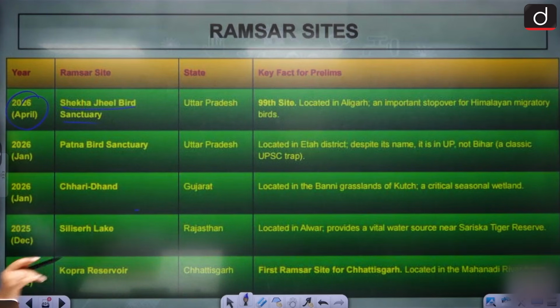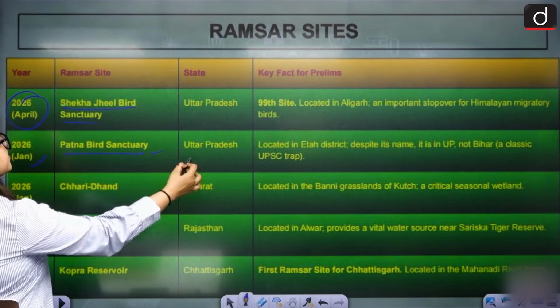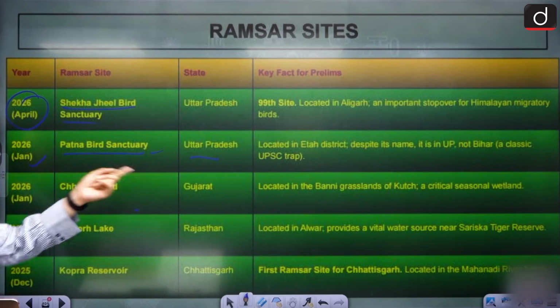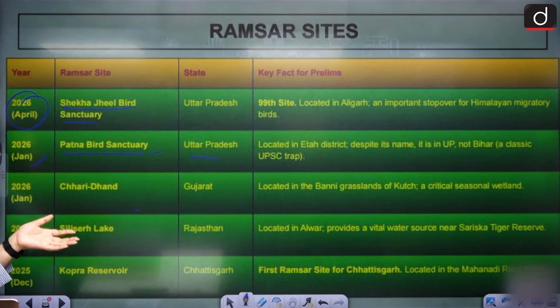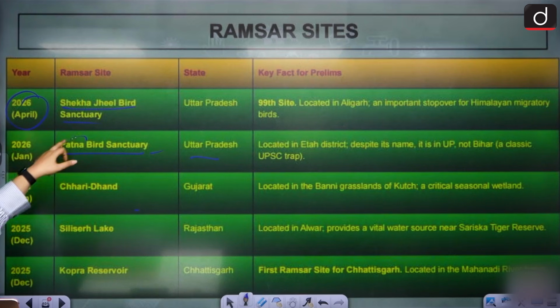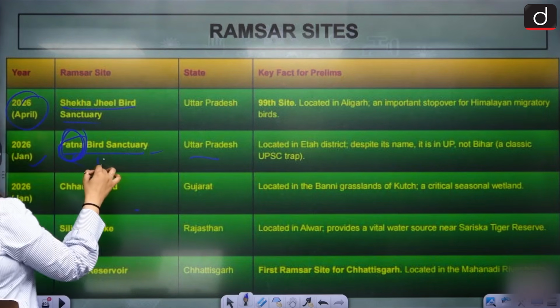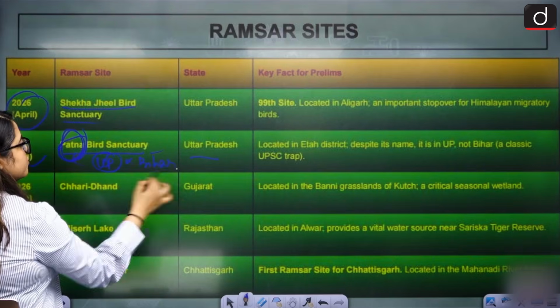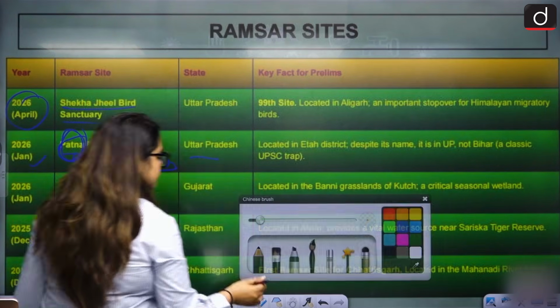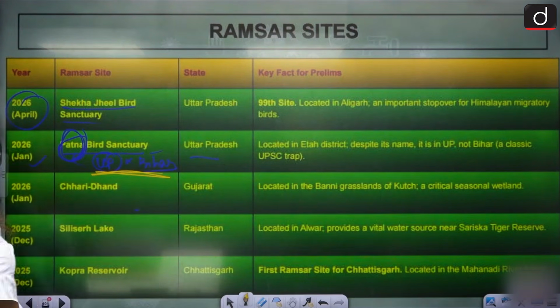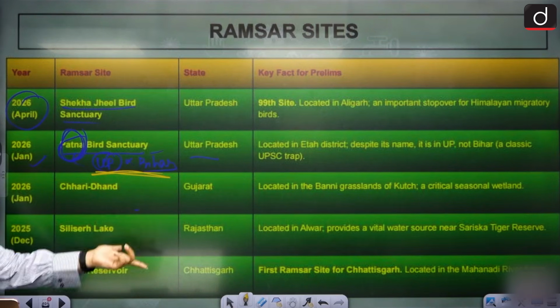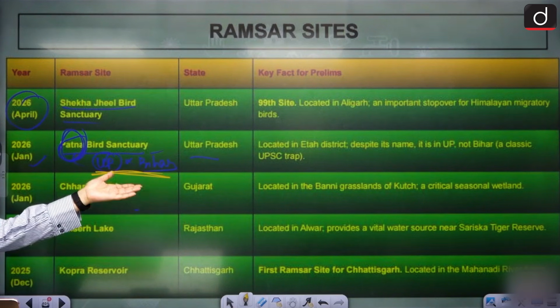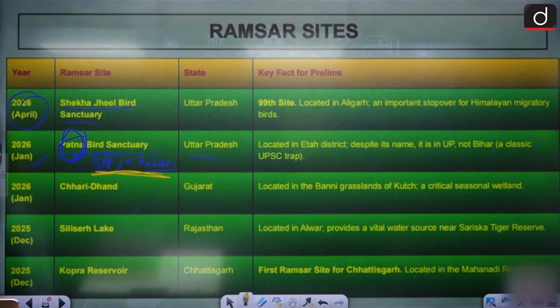Okay. Next one is 2026 Patna Bird Sanctuary, again UP, located in Etah district. Despite the name, it is in UP, not Bihar. Please remember that. The name is Patna, but it is in UP, not Bihar. This is where UPSC will confuse you. Can you see the point of confusion? Patna, you'll say, oh, so simple, Bihar. UPSC will be like, so simple, negative marking.